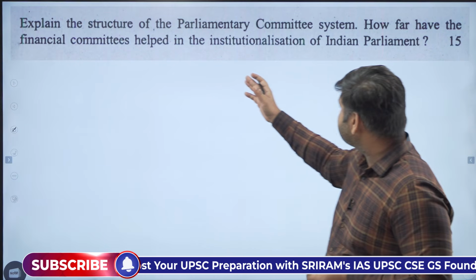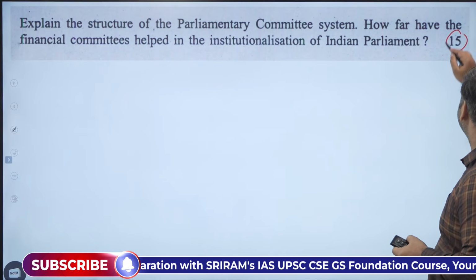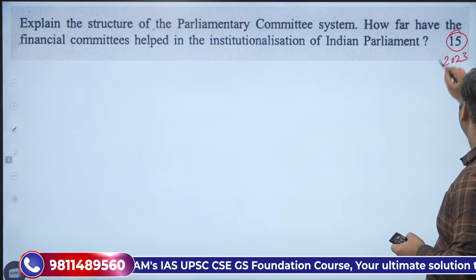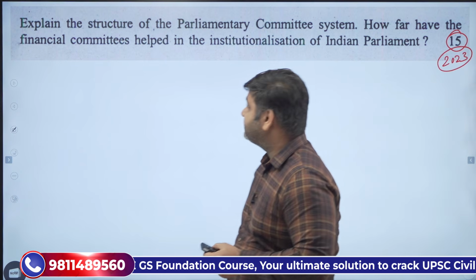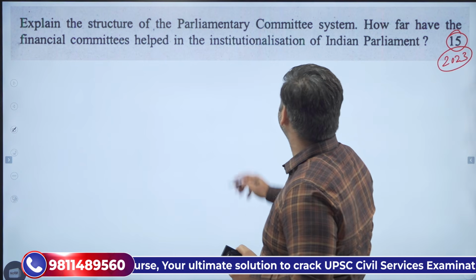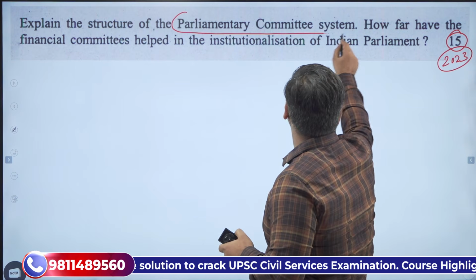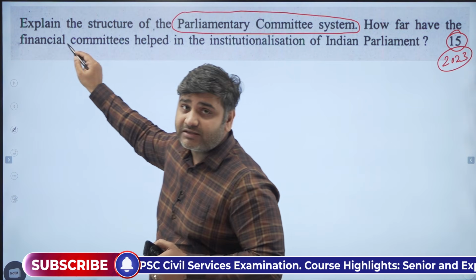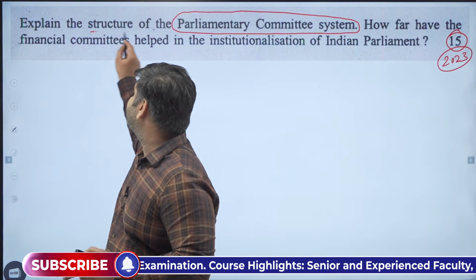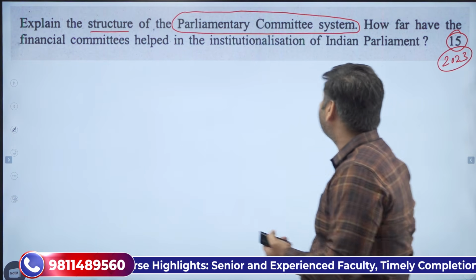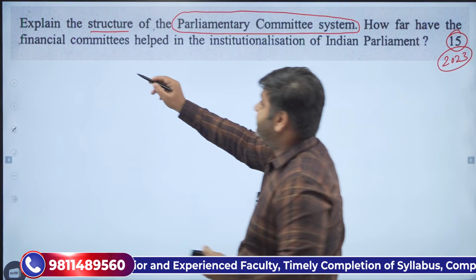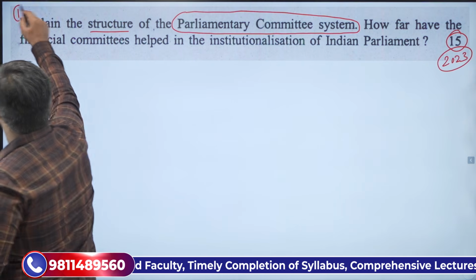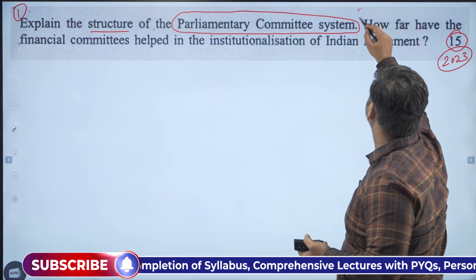Now this question was asked in 2023 and it is a 15 marker. So let us delve into what has been asked. Explain the structure of the parliamentary committee system. They have asked about the parliamentary committee system and they have asked you to explain the structure of it. Now, what is the second part? This is the first part of the question. This is the second part.